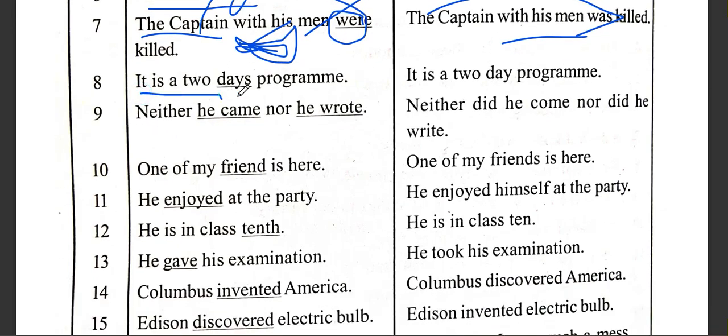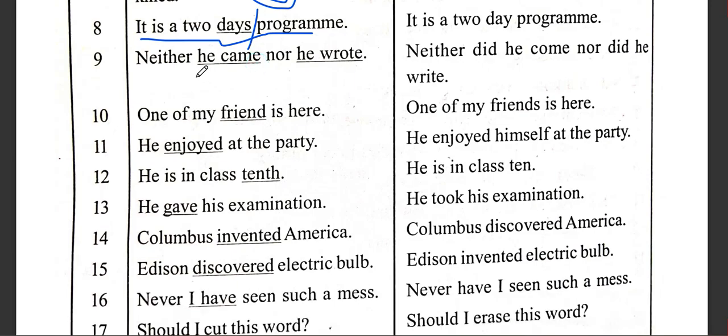"It is a 2 days program." It is a 2 day program. "Neither he came nor he wrote." Okay, this is a kind of inversion process. Neither did he come, nor did he write, because this is past simple. So, did he come? Did he write? Very important.